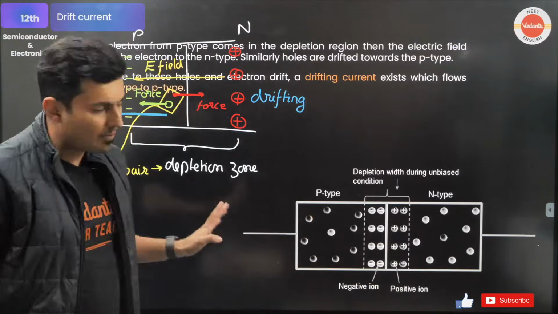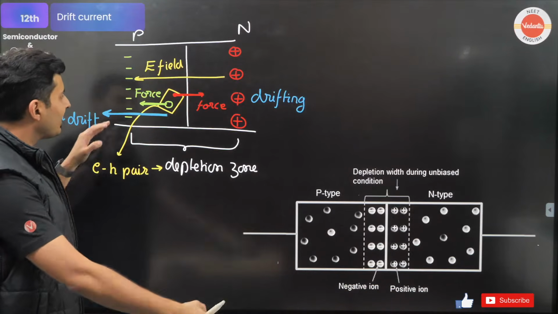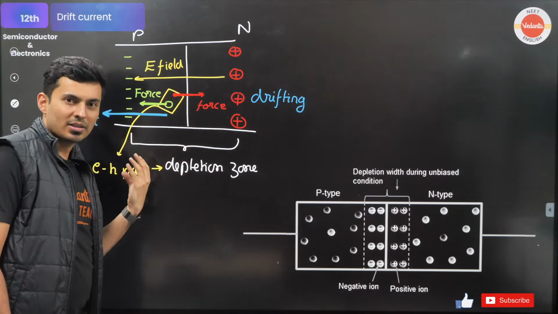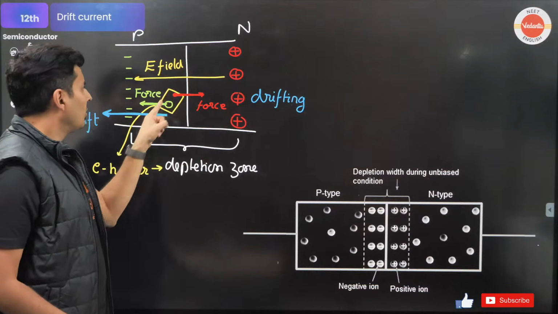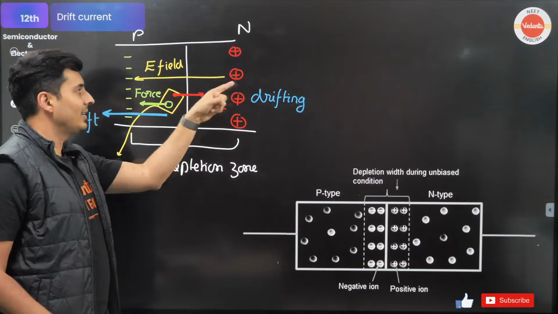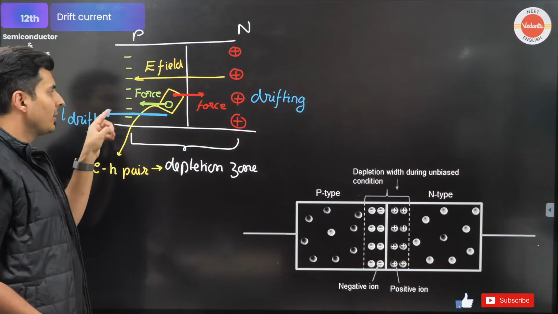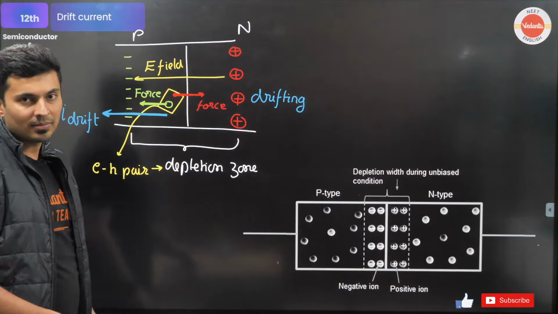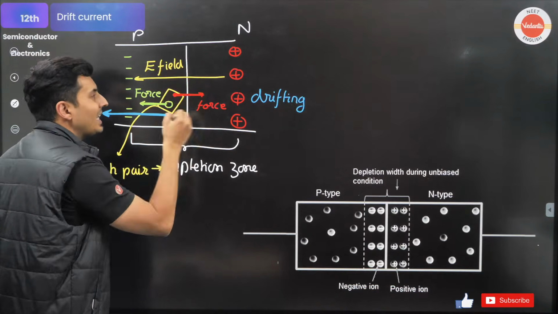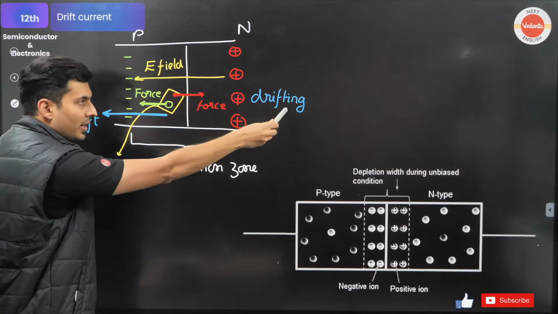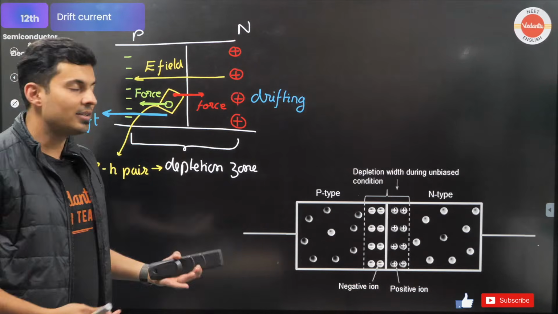So KP Bharat, what happened is basically, observe this. Electron hole pairs will be formed even inside this depletion zone. That process is there every time. It will be done here also, here also, here also. The moment electrons and holes are formed, what will happen? Because there is an electric field, that electric field will apply force. So it will force the electrons there, force the holes here, because of which the current will be towards this side. Because electrons are going there, current is this side. This phenomenon where the electron hole pairs are formed inside the depletion zone is called drifting. That's why this current is called the drift current. So the net current will be zero. They'll cancel each other. Correct.